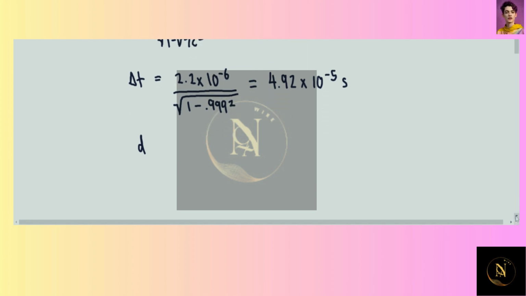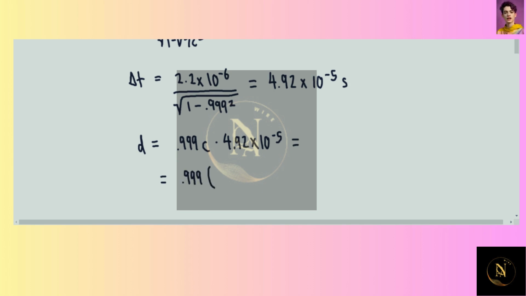Now we can calculate the distance that it can travel. This is relative to somebody on the Earth. We say the distance is equal to the speed, 0.999 c, times the time relative to an observer on the Earth.